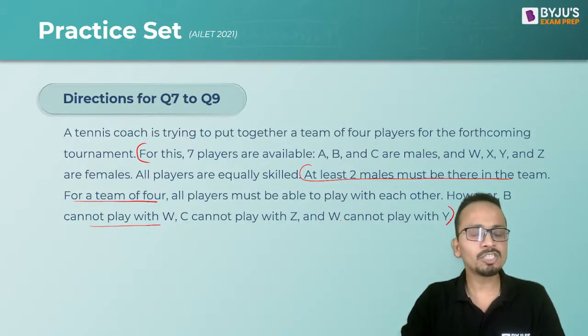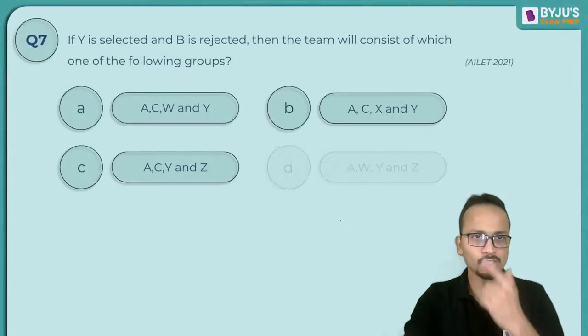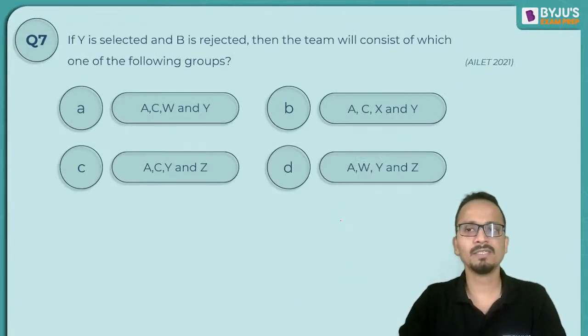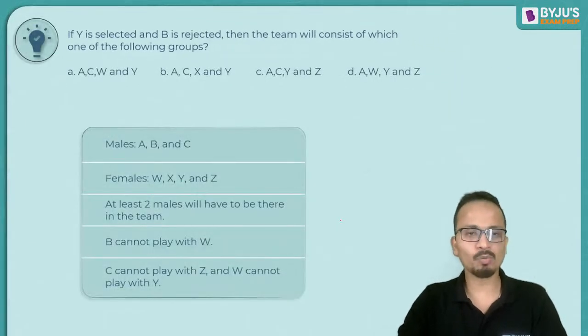Okay, now let's go to these questions one by one. The first question related to this set: if Y is selected and B is rejected, then the team will consist of which one of the following groups? Now the conditions that were there are mentioned on the screen now.